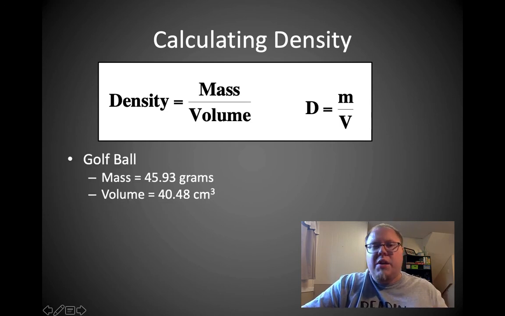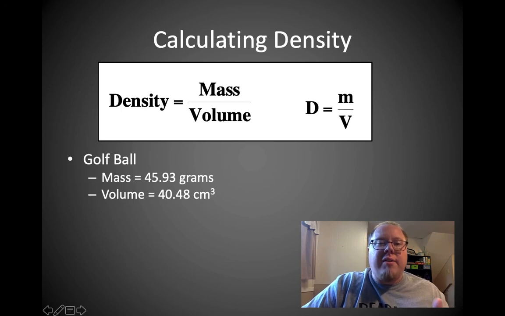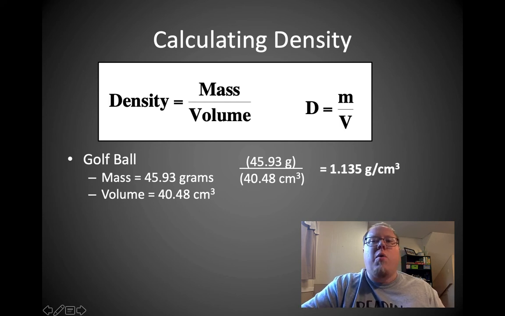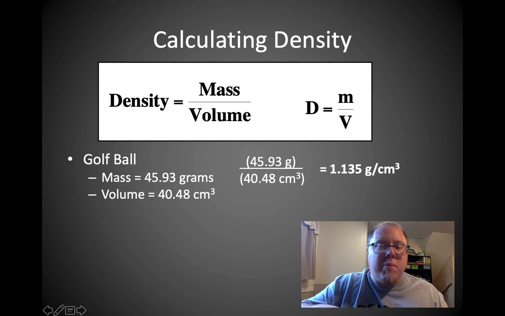So let's take an example. We've got a golf ball. Its mass is 45.3 grams. Its volume is 40.48 centimeters cubed, or milliliters. So density is mass divided by volume. So in order to calculate its density from these extensive properties, I take the mass and I divide it by the volume. So the mass divided by volume equals 1.135 grams per centimeters cubed. Okay, now significant figures there because the calculator had a whole bunch of digits. My mass has 4, my volume has 4, so my answer has 4.